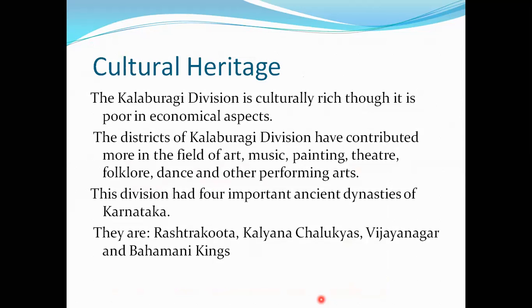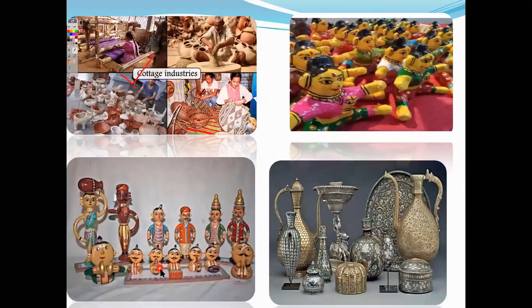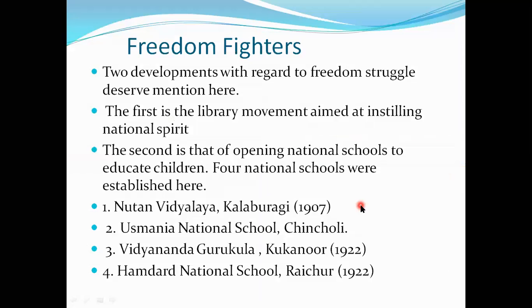The districts of this division have contributed more in the fields of art, music, painting, theatre, folklore, dance, and other performing arts. This division had four important ancient dynasties of Karnataka: the Rashtrakutas, Kalyana Chalukyas, Kalburgi, and Bahamani kings. See, children, what are the things they are doing? That is cottage industry, and Kinnala toys and Bidri arts are famous here.